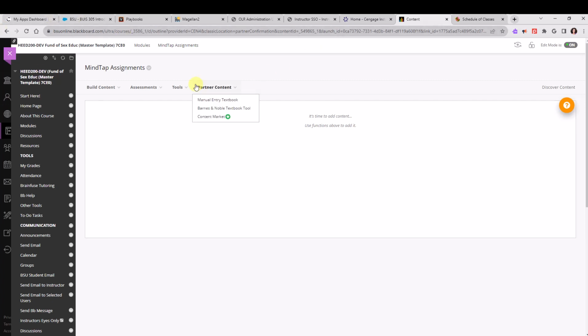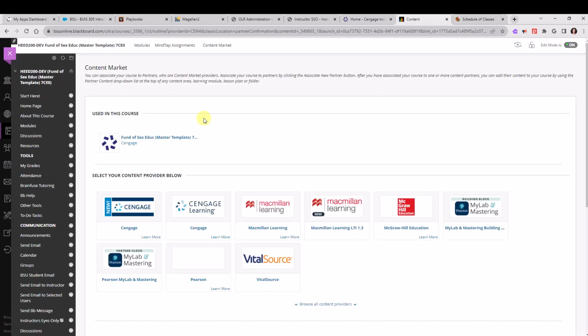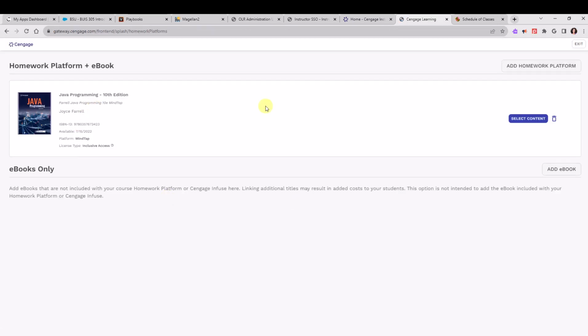So I'm going to go back to Partner Content and then click on Content Market. And then I'll click on Cengage New again. And this time next to the book, instead of linking to course, I'll see Select Content. So I'm going to click on Select Content, and this is where we're going to see an outline of all of the activities that are in the MindTap course.